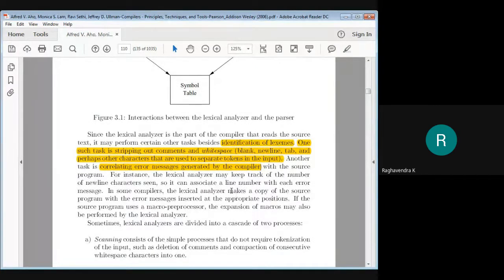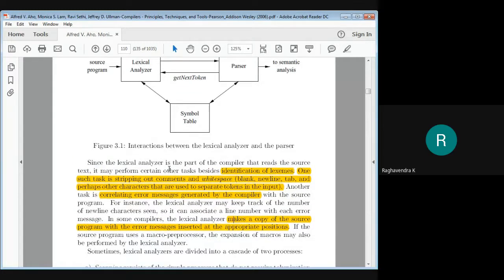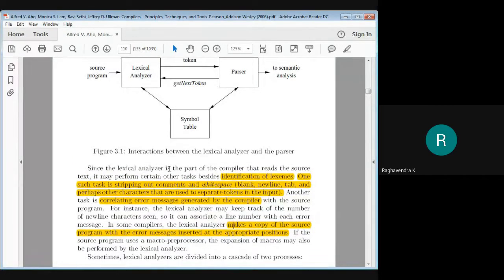Then it can also make a copy of the source program with the error messages inserted in appropriate positions. So it keeps track of line numbers and also produces a copy of the program with error messages. Even macro expansion can be performed by the lexical analyzer. So there are many tasks involved: not only identification of tokens, but also cleaning your programs of unwanted things like comments or white space, and keeping track of line numbers and associated error messages.